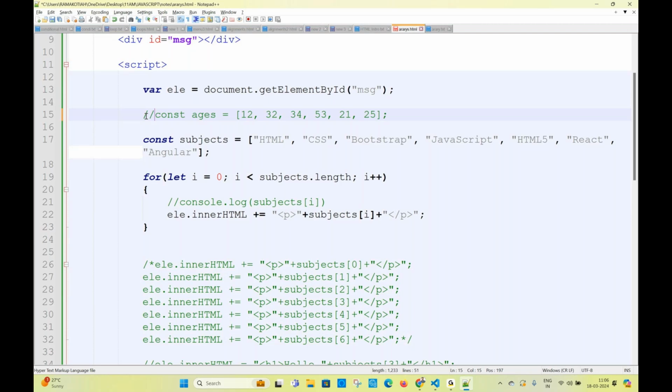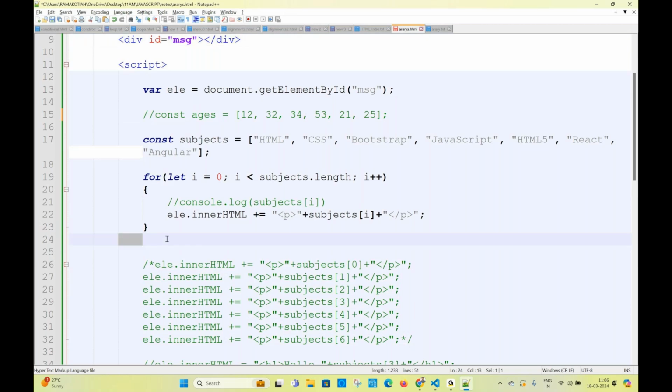Sir, find it faster. Did you write this div also? Here, close the script here.